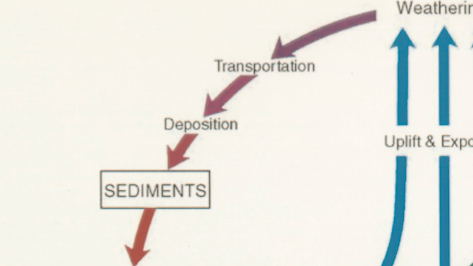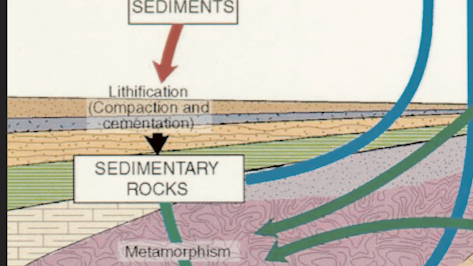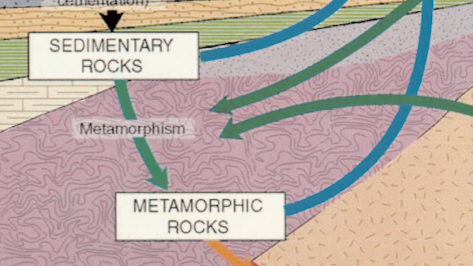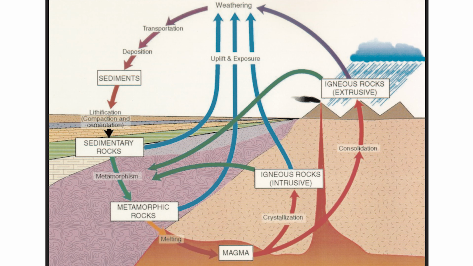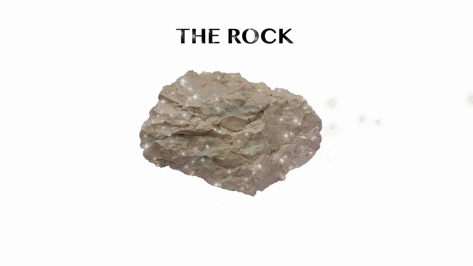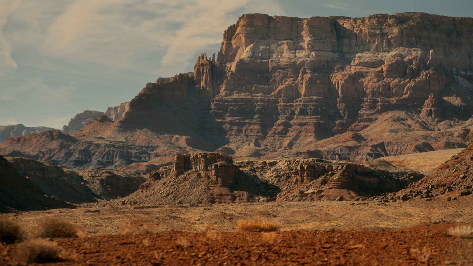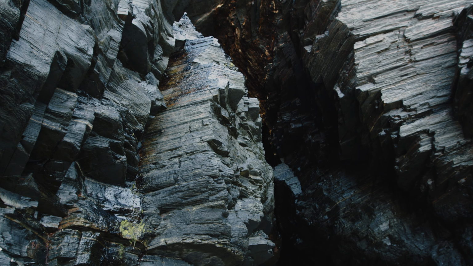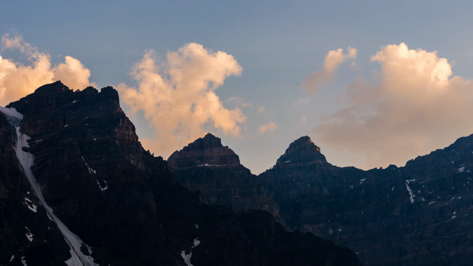Hutton recognized that geological processes have no sign of a beginning and no prospect of an end. The processes involved in the rock cycle often take place over millions of years. On the scale of a human lifetime, rocks appear to be rock solid and unchanging. But in the longer term, change is always taking place.